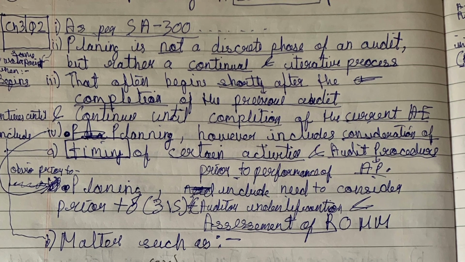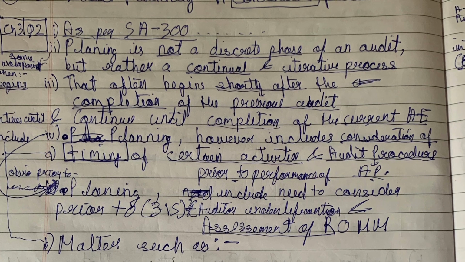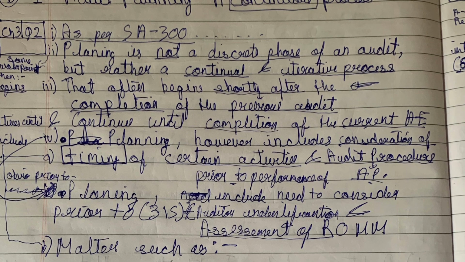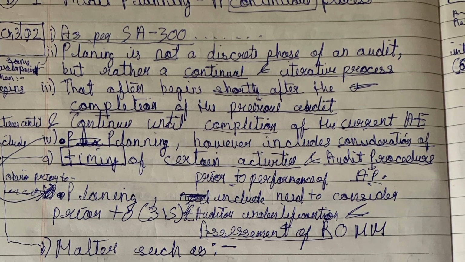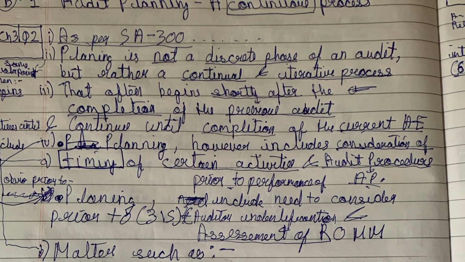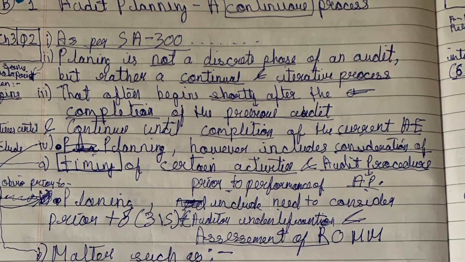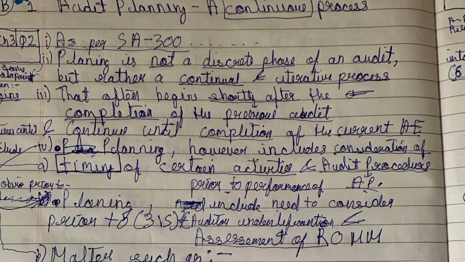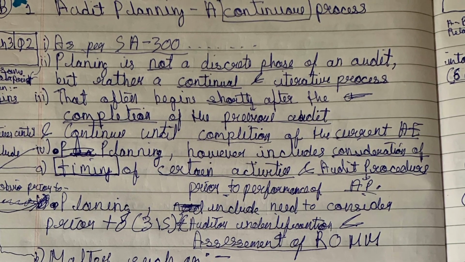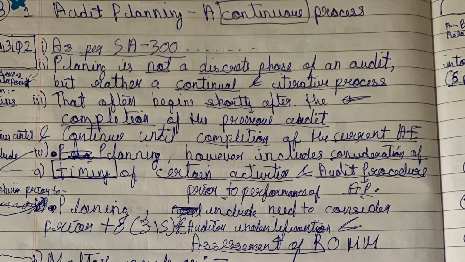Third point, it includes consideration of timing of certain activities and audit procedure prior to performance of audit procedure. Fourth point, planning includes matters to consider prior to the auditor's identification and assessment of risk of material misstatement, such as the five matters we need to check: analytical procedure to be applied as risk assessment procedure prior to the auditor's assessment of risk.